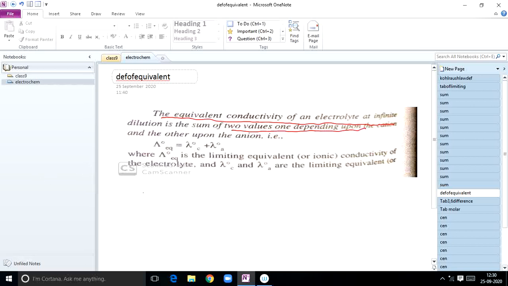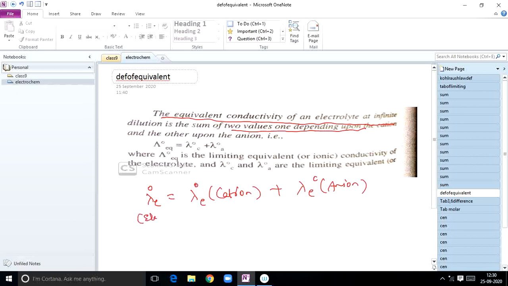This time I am expressing equivalent conductance, lambda E naught, that is limiting equivalent conductivity, or equivalent conductance at zero concentration, that is equal, of any electrolyte, to the sum of lambda E naught of cation plus lambda E naught of anion. So this is related to electrolyte.